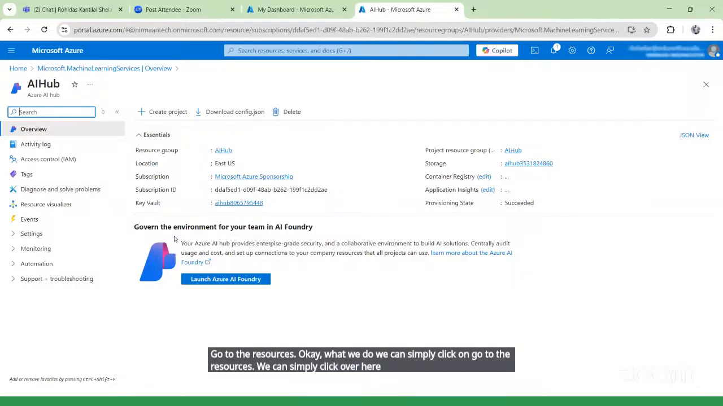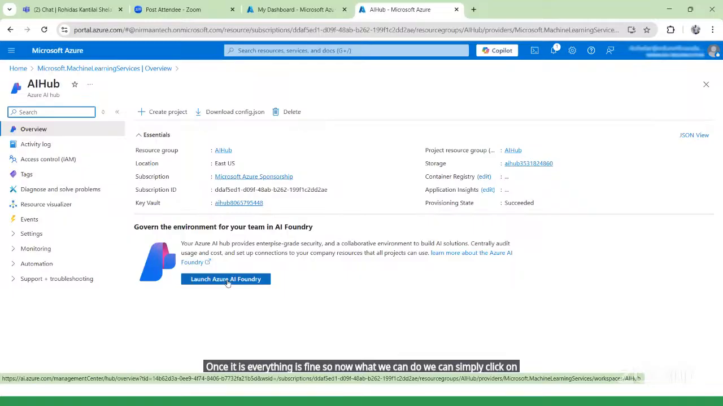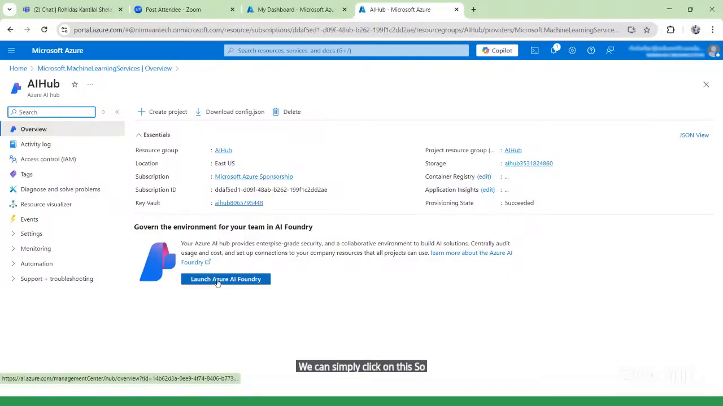Once you click over here, then again it is checking the things: resource group, locations, projects, everything. Once everything is fine, now what we can do, we can simply click on the launch Azure AI Foundry. We can simply click on this. So now simply click on launch Azure AI Foundry.